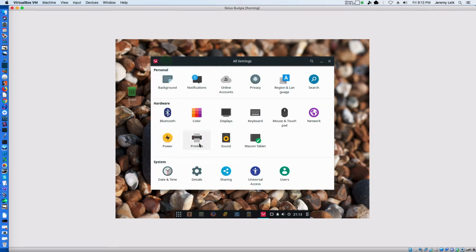Okay, so it doesn't recognize the monitor and it won't go into full screen mode. That's alright. We're running in a VM. It doesn't matter too much. On an actual machine, this wouldn't really be a big deal.